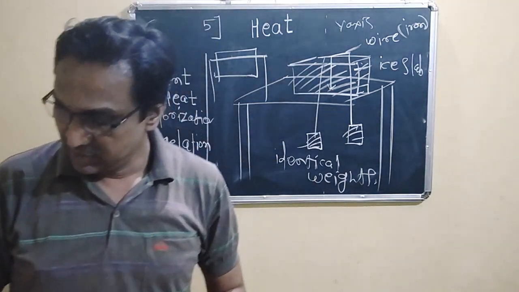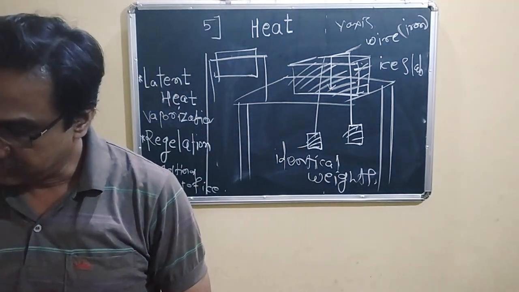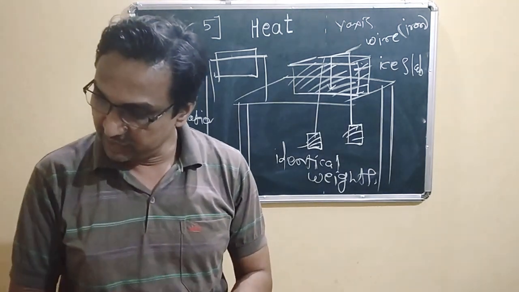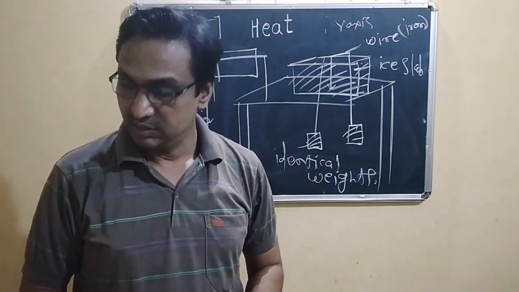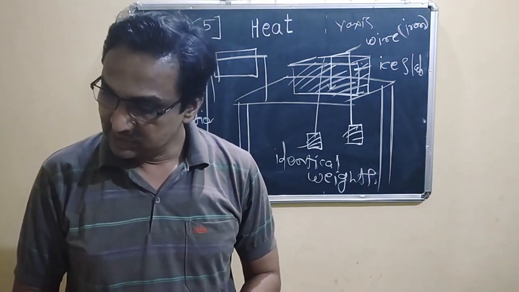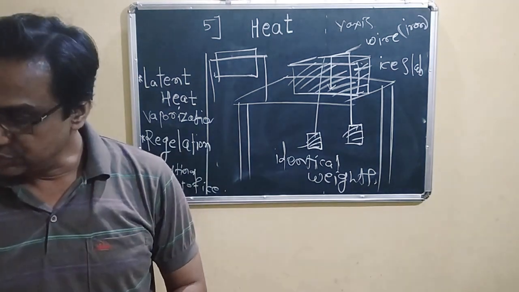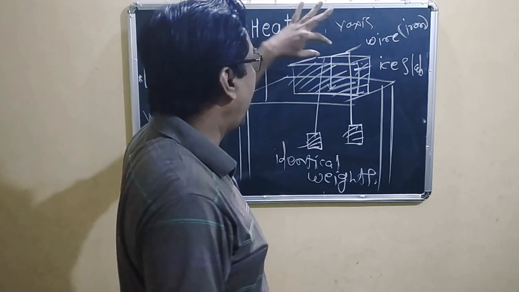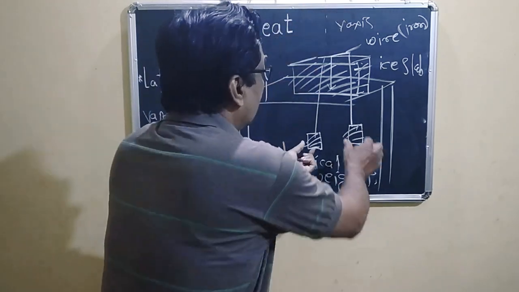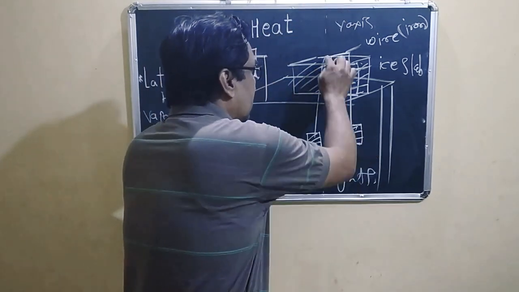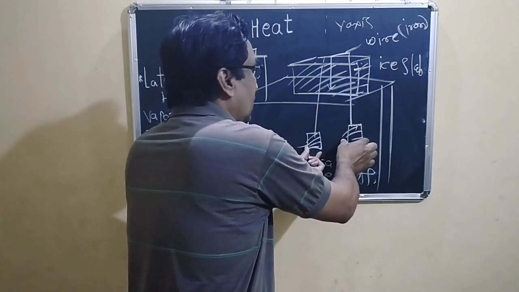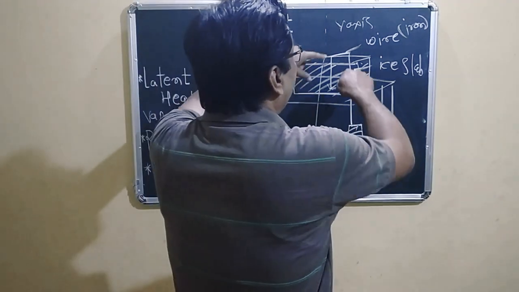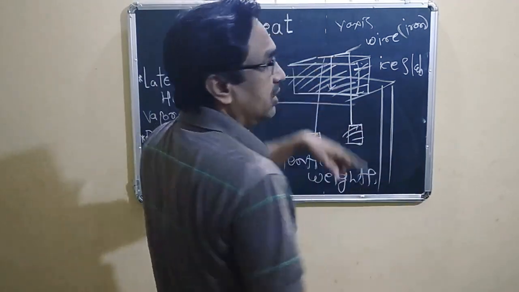due to the applied pressure, and reconverts to ice when the pressure is removed. When applying the pressure, what actually happened? The iron wire is attached to the two identical weights, so pressure is applied on the ice slab.